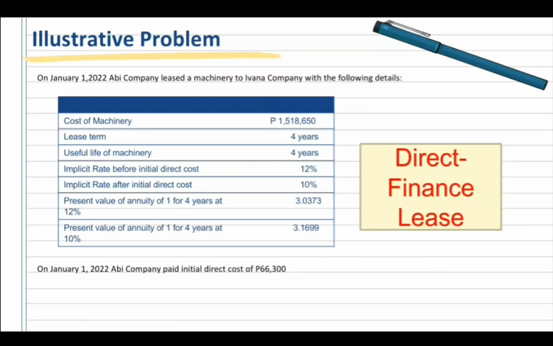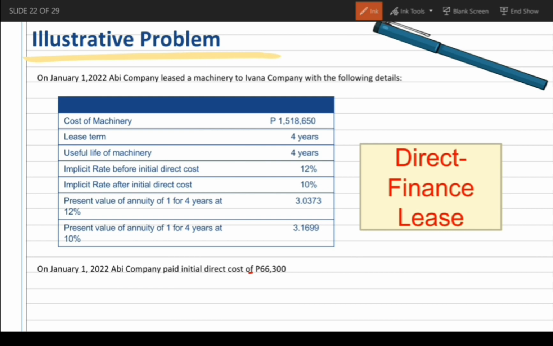On January 1, 2022, Abby Company leased a machinery to Ibana Company with the following details. On January 1, 2022, Abby Company paid initial direct cost of 66,300. So ito ay isang example ng direct finance lease. Bakit? Dahil hindi naman siya manufacturer or dealer ng properties.